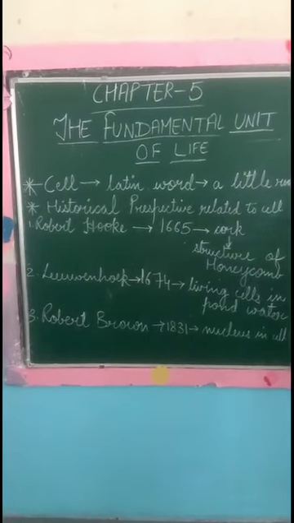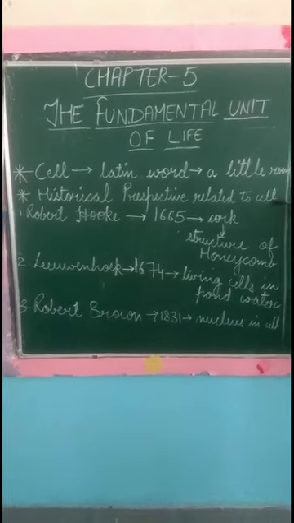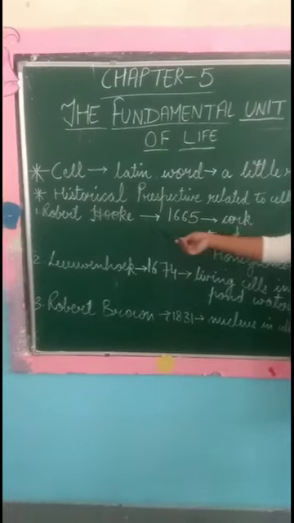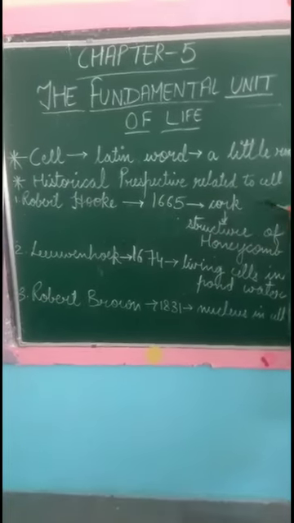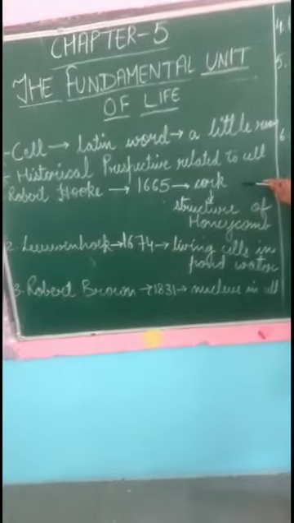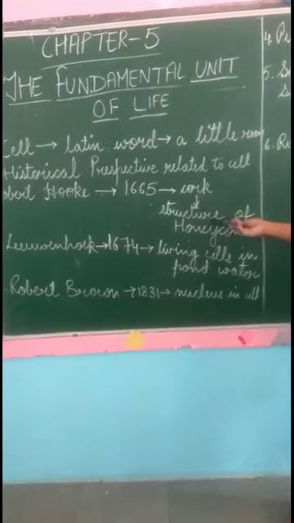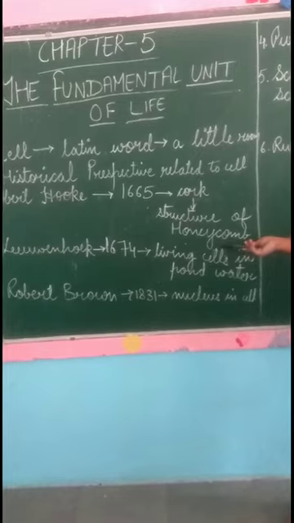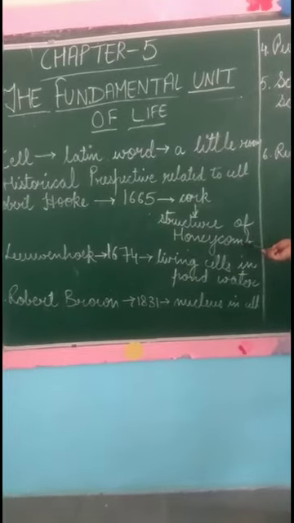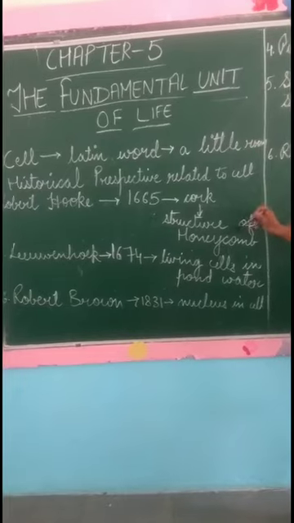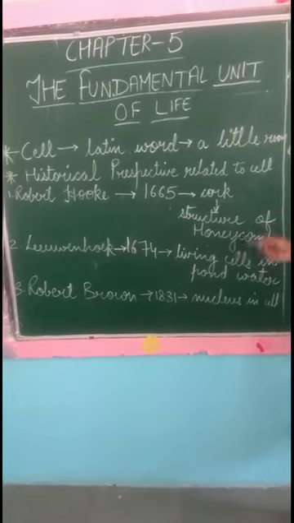Now we are going to look at the historical perspective related to the cell. First of all, Robert Hooke in the year 1665 observed the cork, which is a bark. The bark of the tree resembled the structure of a honeycomb, which comprised many little compartments. And Robert Hooke named these little compartments cells.